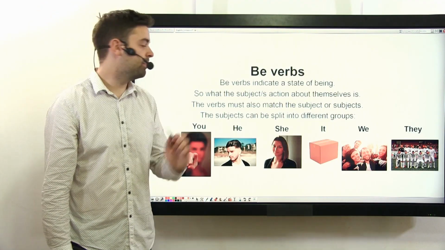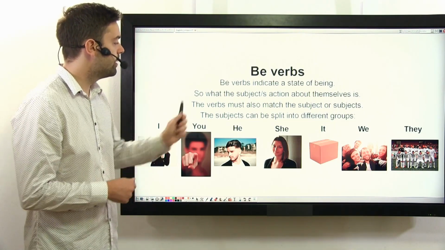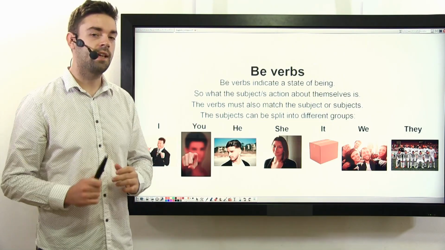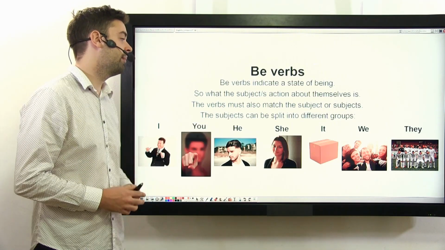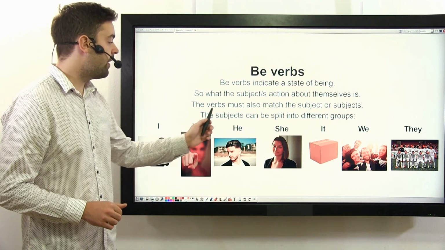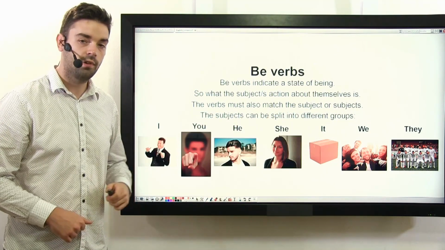So what about be verbs? Well, what are be verbs again? Be verbs indicate a state of being, so what the subject is about themselves. The verbs must also match the subject or subjects. So let's recap the subjects.